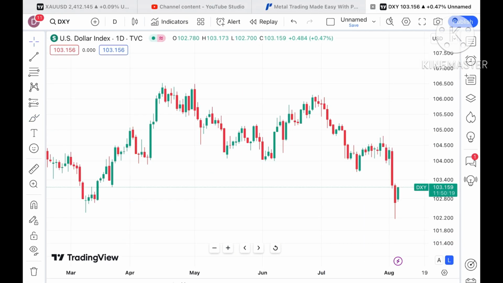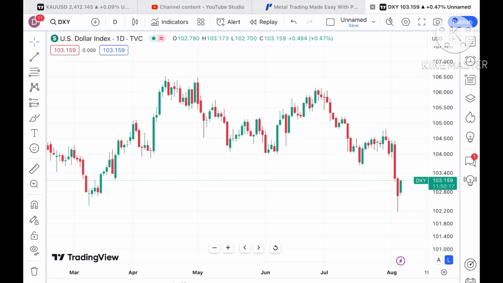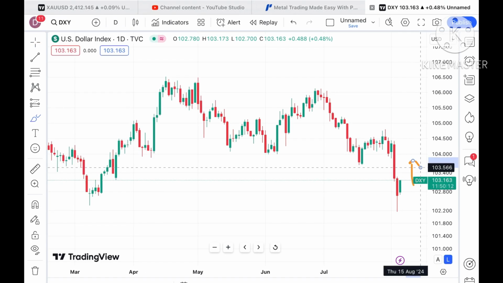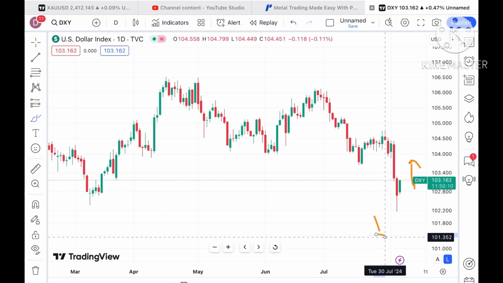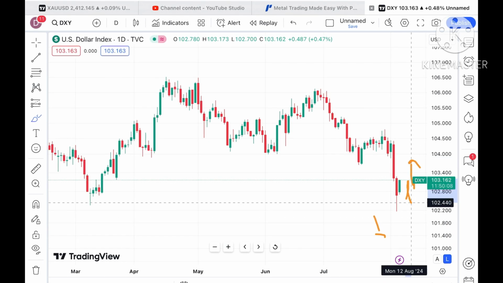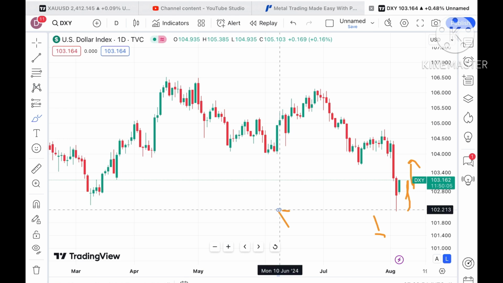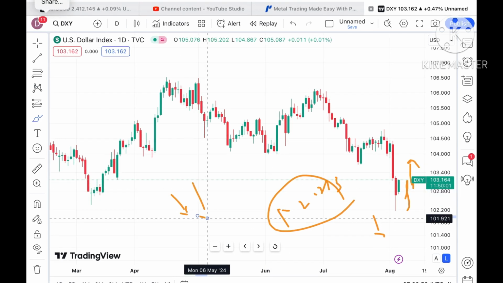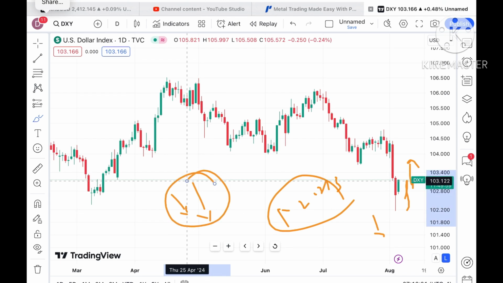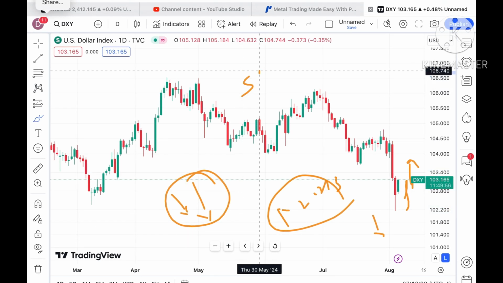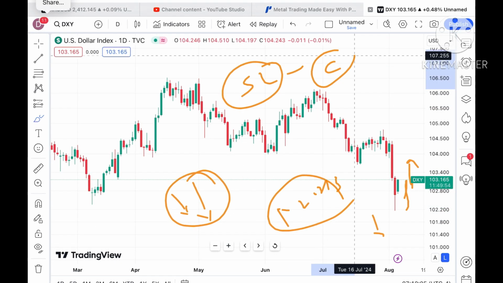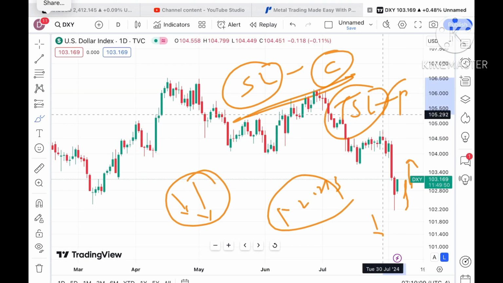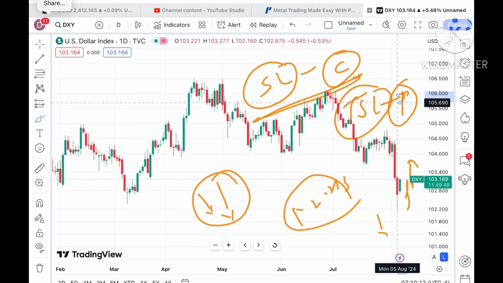With the dollar index also, we have seen a swing has already formed. That is where it is trying to go higher. And if the price starts going higher, we can see that the gold price can come down. It has already made a low of around 102.213. But yesterday we saw the dollar index was moving upside and the gold price was also moving upside. Sometimes this happens. So in order to reduce this uncertainty, try to put your SL, and once you are in profit, try to trail your SL so your profit can be saved. These two things you can do.